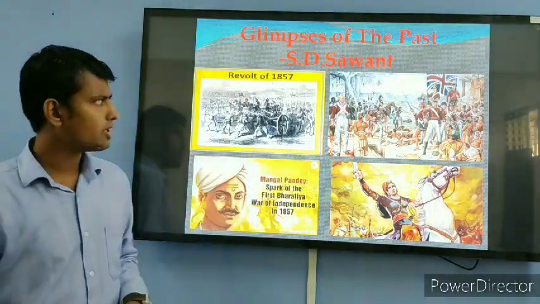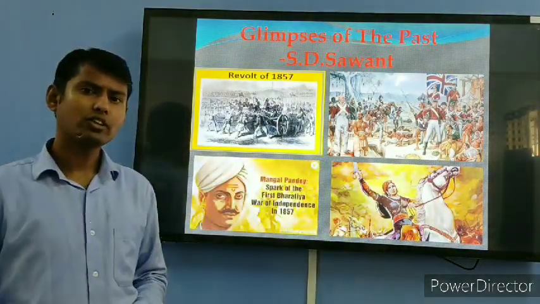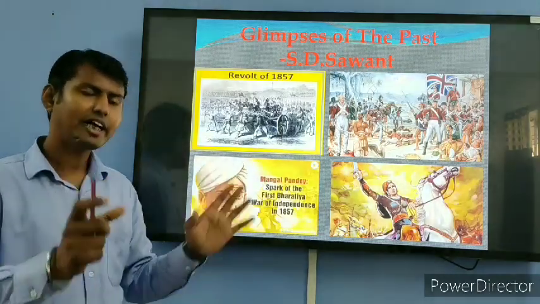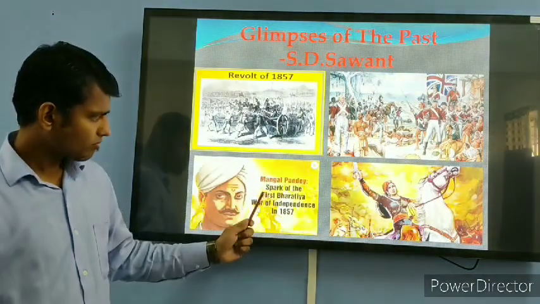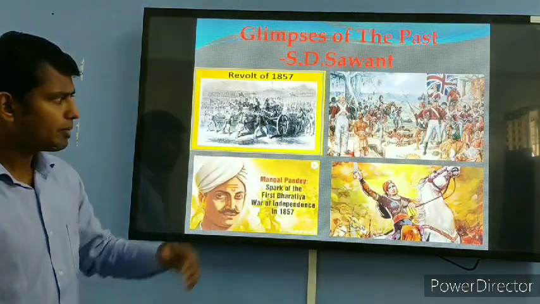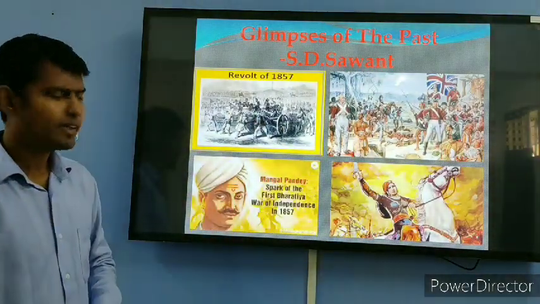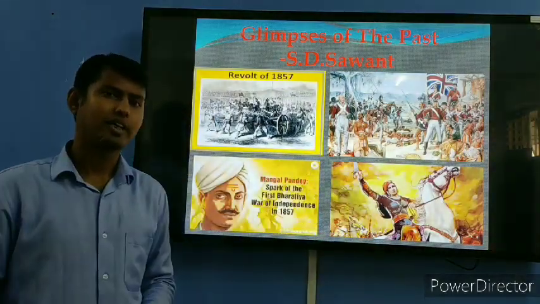So here in this chapter, you can see it is a pictorial representation of the chapter. As we go through the chapter, we can see we are having 9 sequences out there. Here you can see some of the pictures of freedom fighters in the first slide. Maybe some of you can recognize it also. The first one is Mangal Pandey, and here next to him is Rani Lakshmi Bai.